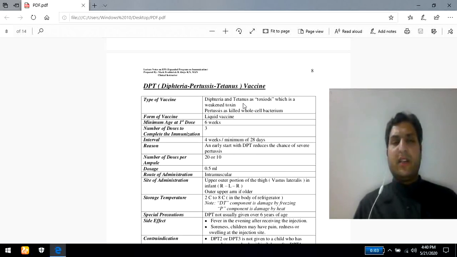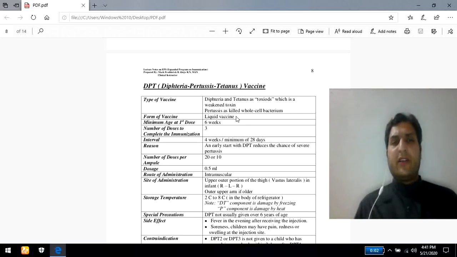The DPT is a combination of 3 vaccines. In case of diphtheria and tetanus, we are using the toxoid, whereas in case of pertussis, we are using the whole cell bacterium. As for the form of the vaccine, DPT vaccine is most commonly available in liquid form.